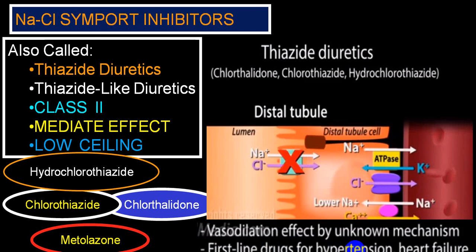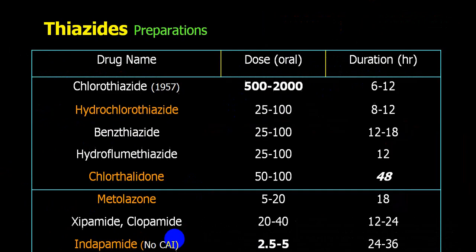And commonly in congestive heart failure we utilize potent diuretics, that is class 3 groups, that is torsemide and furosemide. We don't utilize these thiazide diuretics. So these are the common diuretics which are very commonly utilized: chlorthalidone, chlorothiazide, and hydrochlorothiazide. By and large, hydrochlorothiazide and chlorthalidone are the two common drugs. And you can see here, chlorothiazide is not utilized nowadays, mainly hydrochlorothiazide.